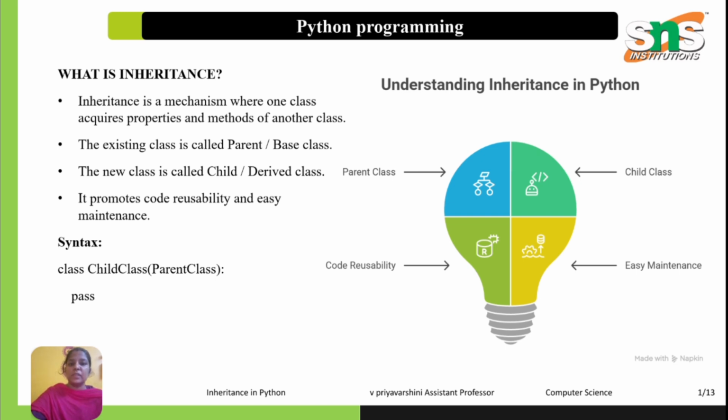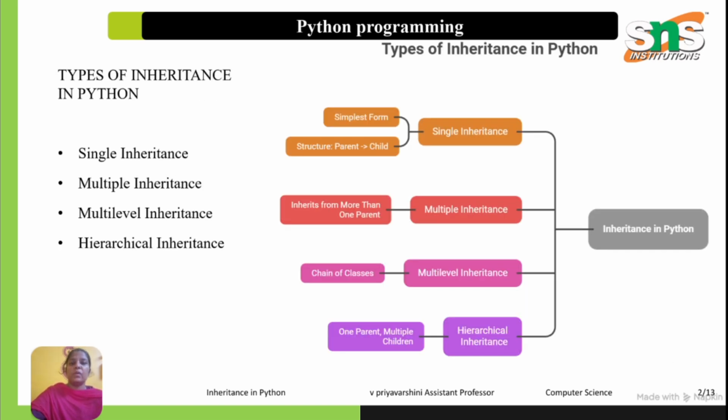The syntax of inheritance is: class ChildClass, in brackets the ParentClass, and we use a colon, then pass. The child class inherits all the public and protected members of the parent class. What are the types of inheritance in Python? Single inheritance, multiple, multi-level and hierarchical.